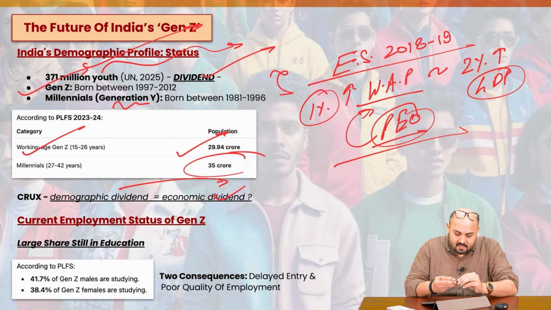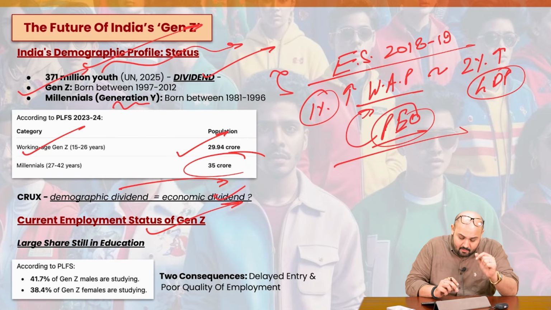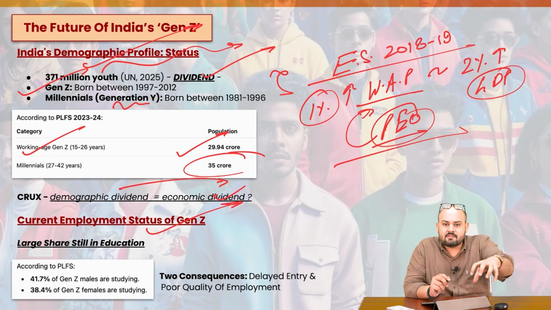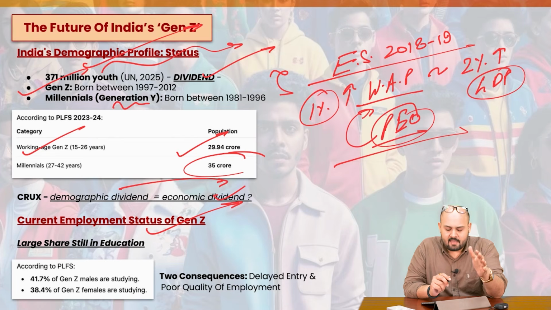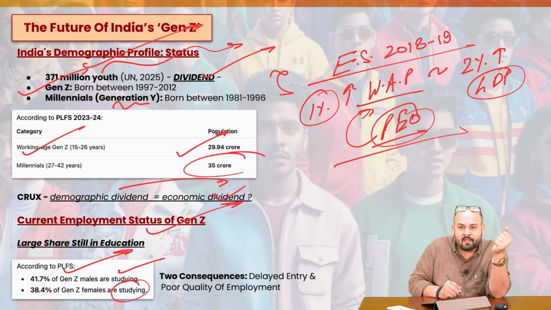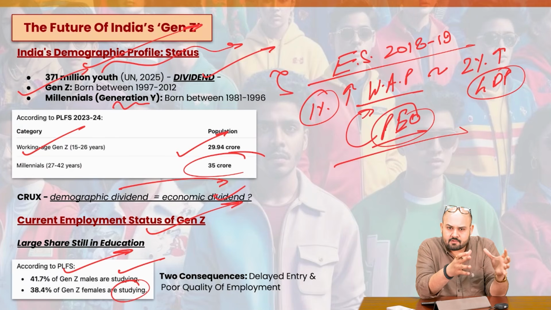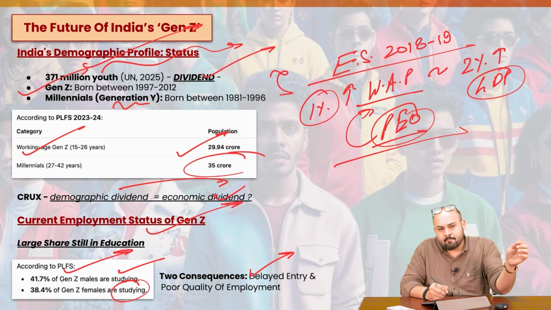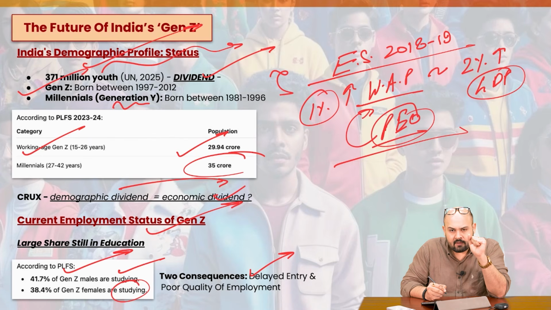Now, what is the current employment status of Gen Z? If you look at the education part, you will see that many of the Gen Z are still studying. They're not involved in employment opportunities. They're not working. According to the PLFS, almost 41.7% of Gen Z males are studying, and almost 38% of Gen Z females are studying. Now, this has two consequences. If you have a good section of society which is still studying, it would delay the entry into employment avenues. That's the very first thing.